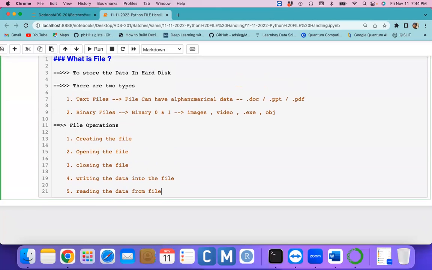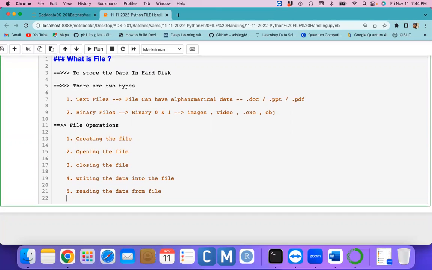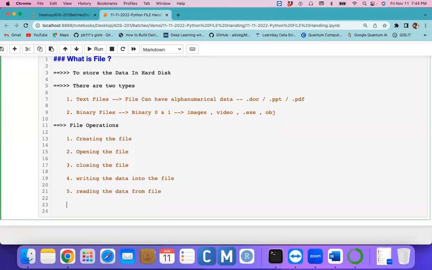Okay, so we can do some kind of operations on the files. These are the basic operations we can do at an OS level. The same operations I want to do with the help of the Python programming language, which we call file handling with Python. What does file handling mean?